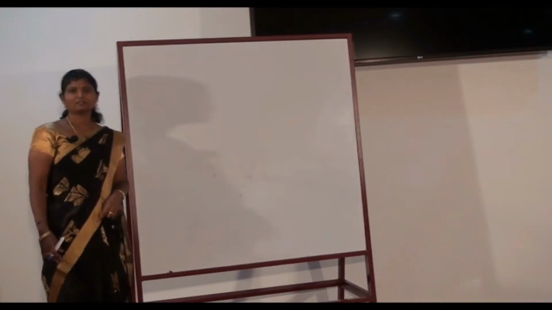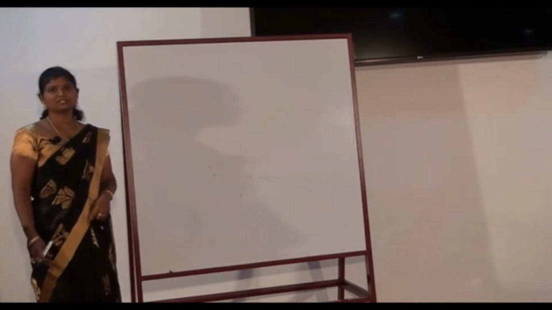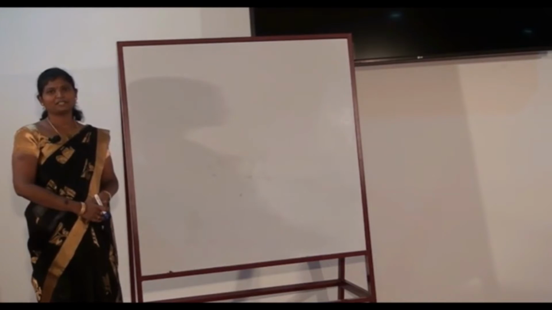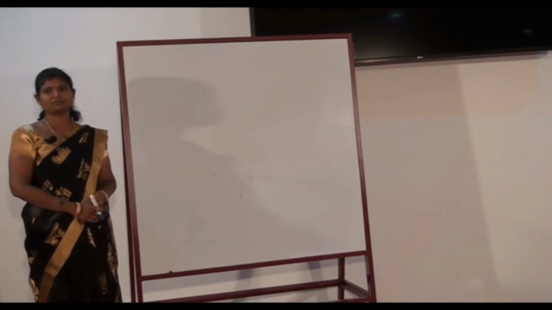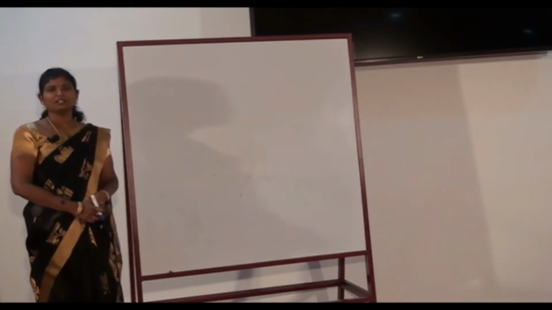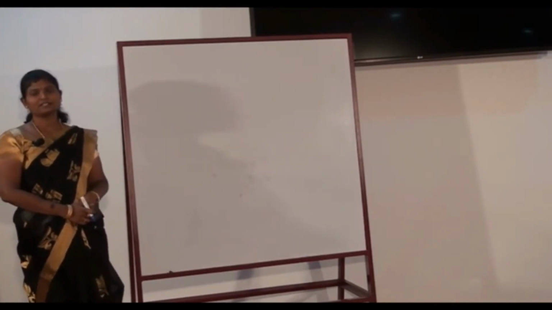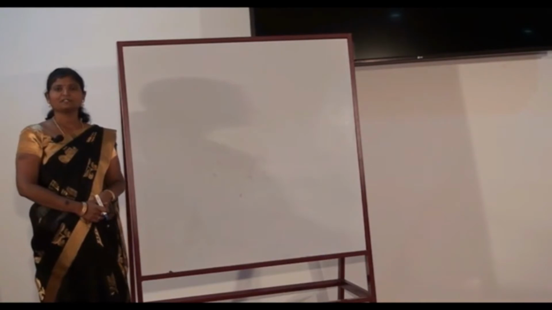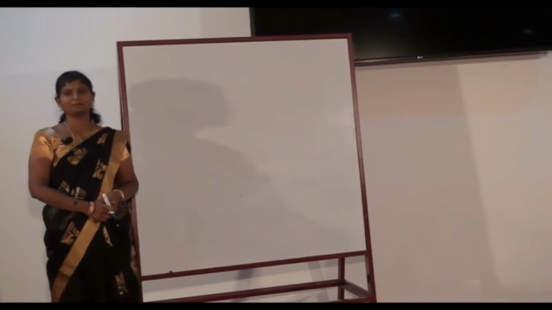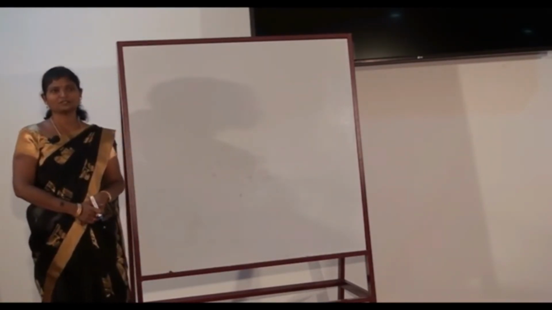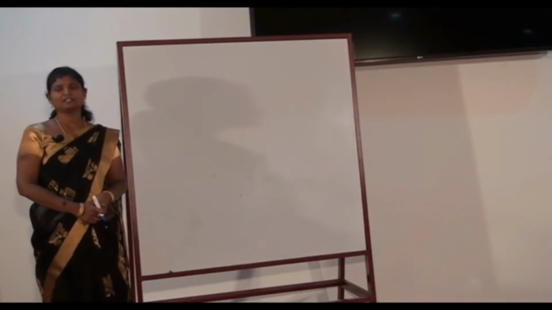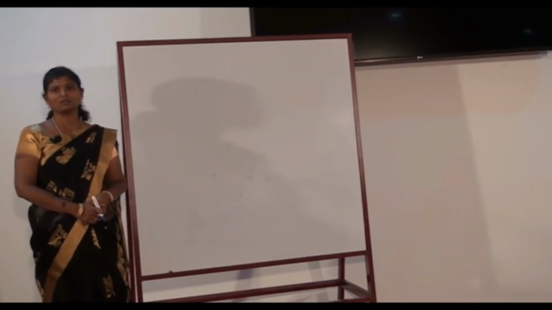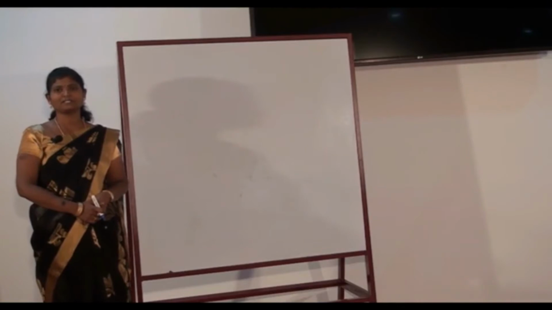Welcome to this online course on measures of dispersion. You have learnt measures of central tendency for frequency distribution. This measure of central tendency is nothing but a representative of a frequency distribution, but it fails to give us the complete picture. It doesn't give us the scatteredness or variation of a frequency distribution.